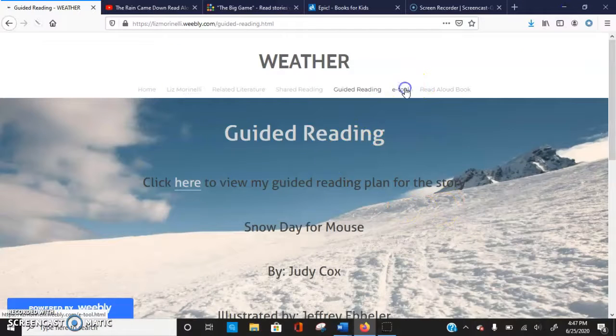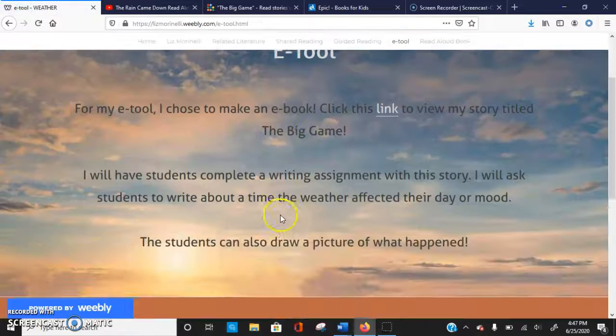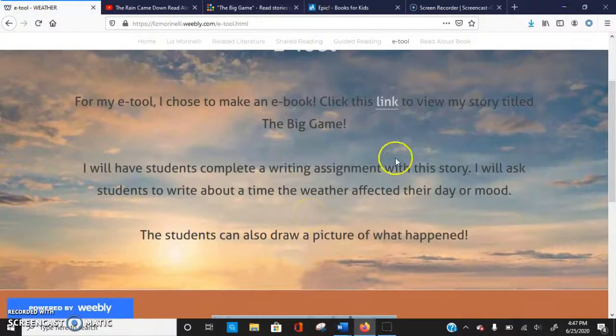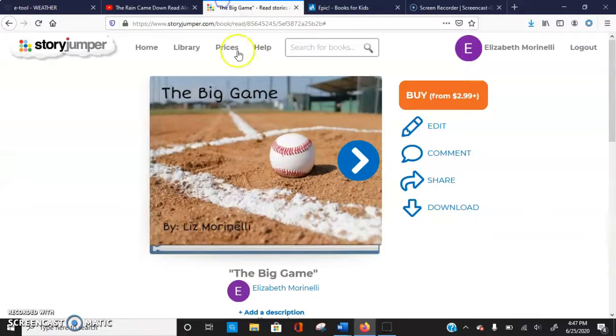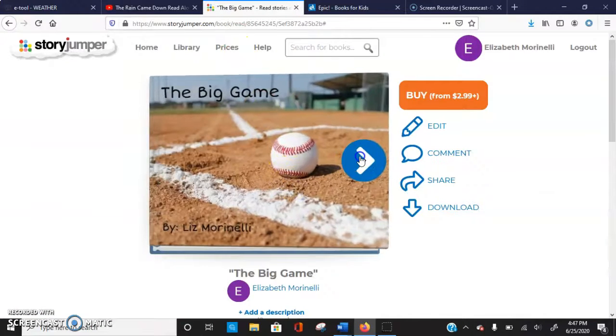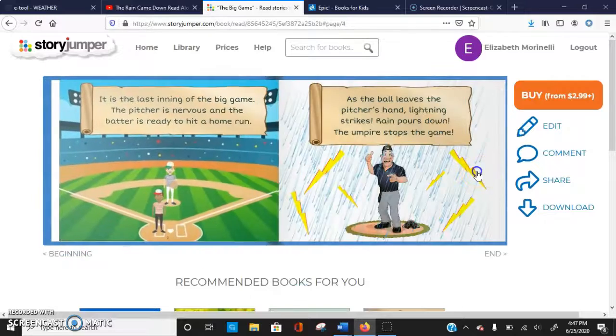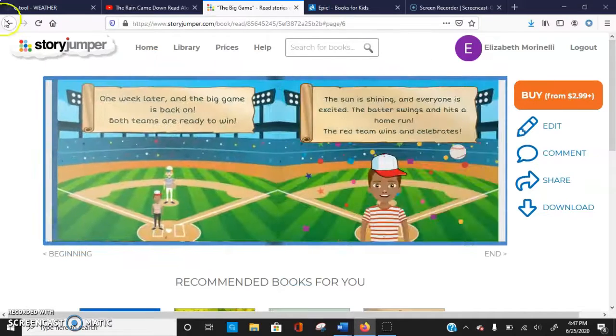The fourth link is my e-tool. Here I've included an ebook that I made that you can view here. It's titled The Big Game. You can come in and click through the various pages of the ebook.